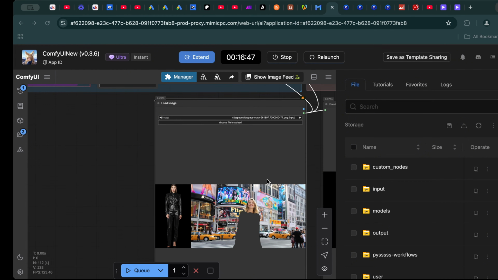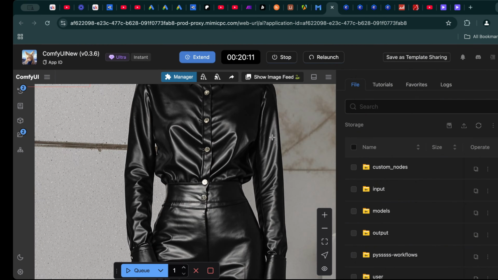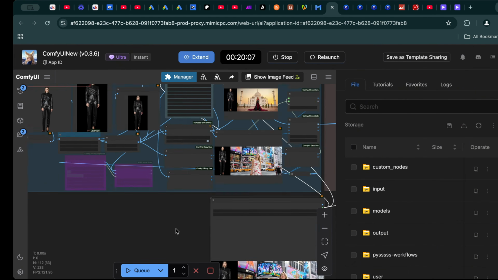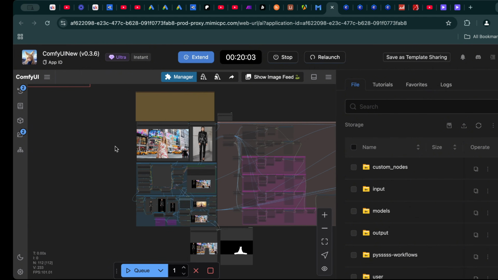Finally, take a closer look at the edges and transitions in your image. Sometimes, the clothing might blend too sharply or softly with the subject. In these cases, use the masking tools to adjust and refine the application for a more seamless integration. With these adjustments, your image will truly stand out.